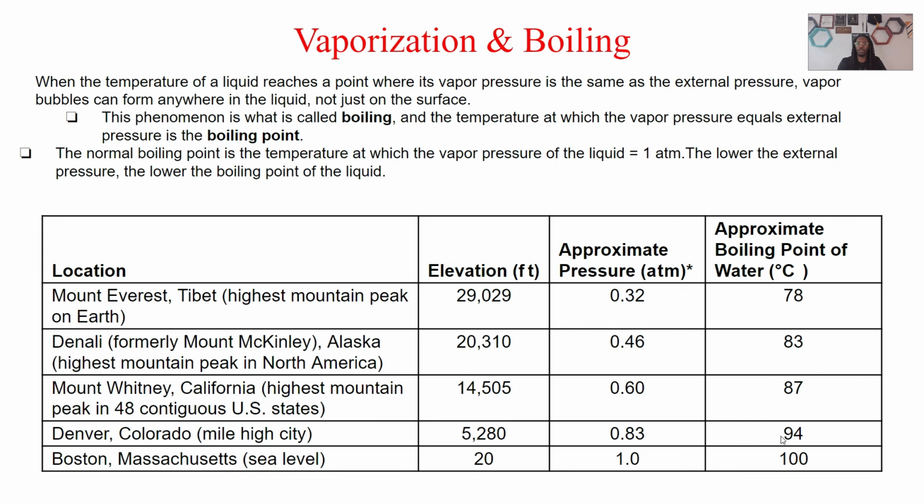If we look at Denver, it's going to be boiling at 94. Sea level, it's going to boil at 100. So this is how we can relate vaporization and boiling point together.